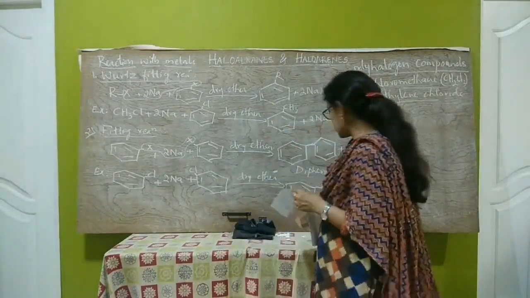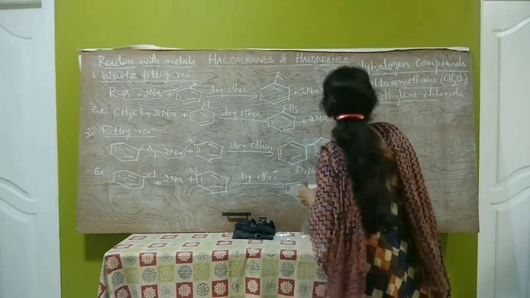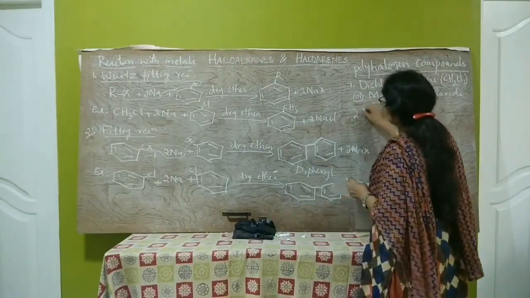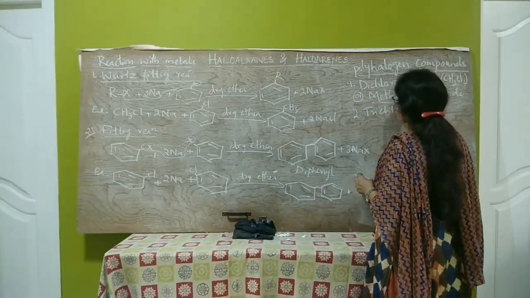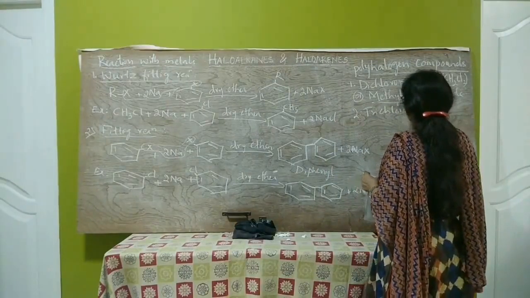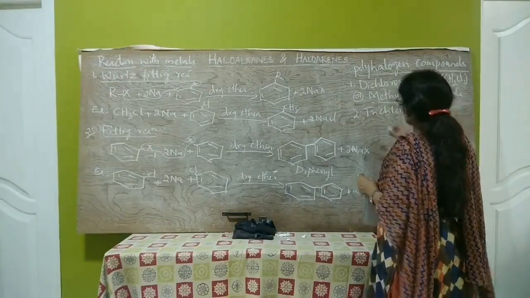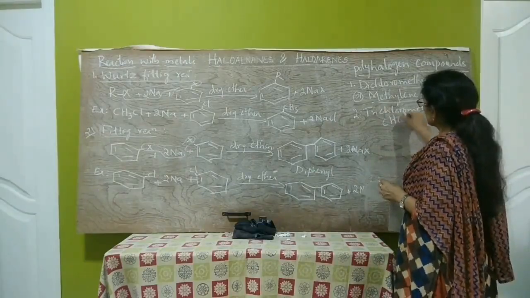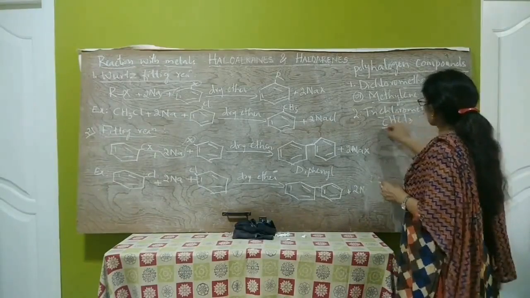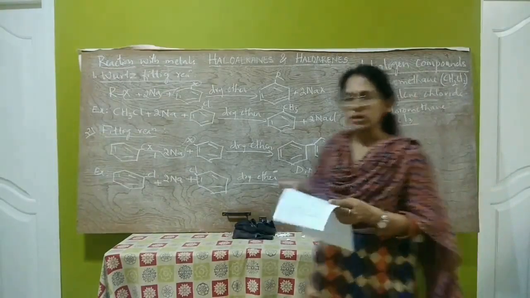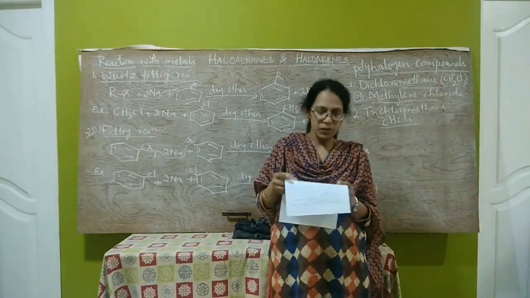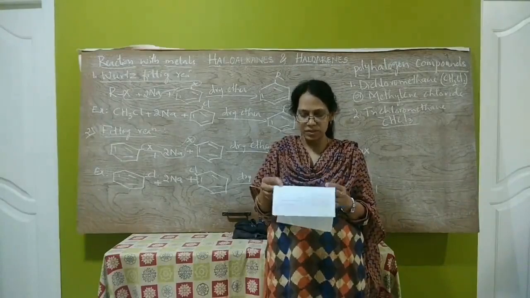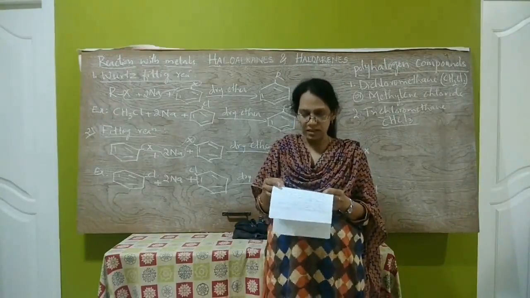Next polyhalogen compound we study, the second one, is trichloromethane, or chloroform, that is CHCl3. Uses of chloroform: it is used as an anesthetic. As you know, it is used as anesthetic in surgery.